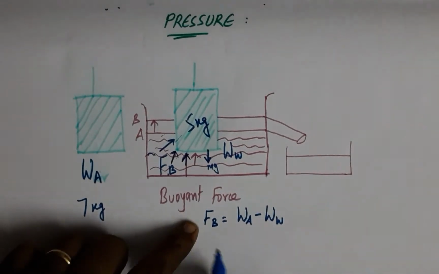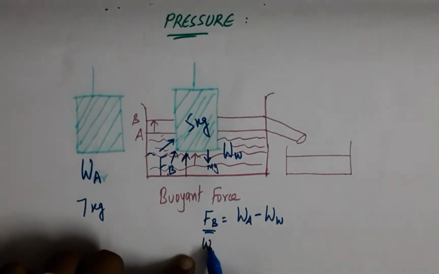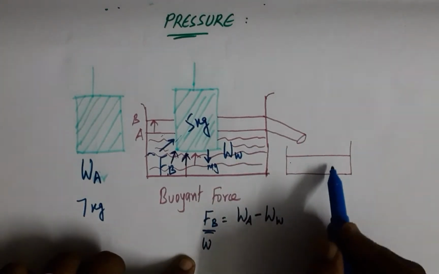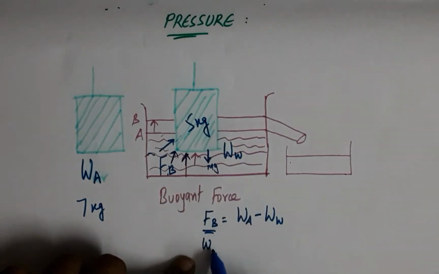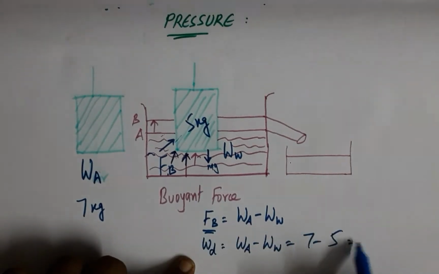And once again, this buoyant force is also equal to the water displaced into this container, and this water displaced will be equal to the difference of masses, which is 7 minus 5, 2 kg.